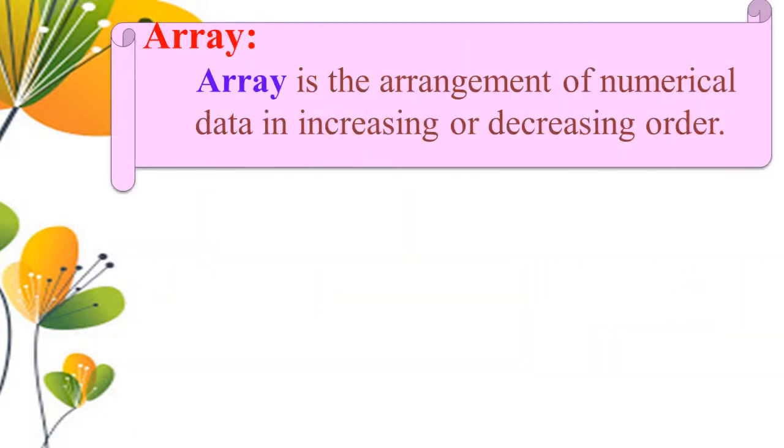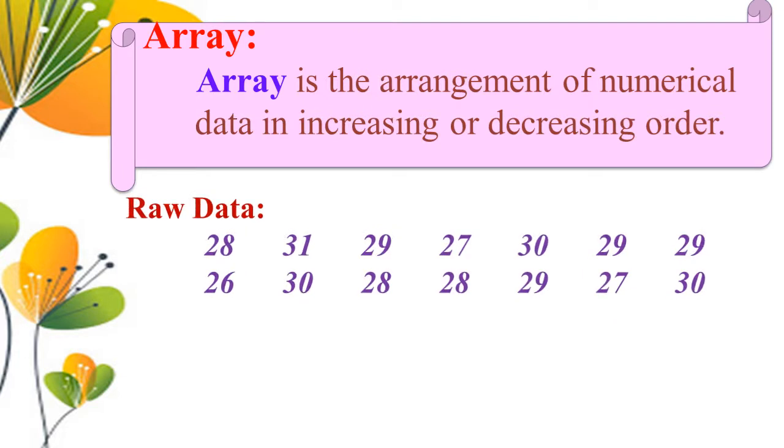So let us see what is an array. An array is the arrangement of numerical data in increasing or decreasing order. So let us understand with one example. The given raw data are 28, 31, 29, 27, 30, 29, 29, 26, 30, 28, 28, 29, 27 and 30. Now we will write the array. So an array is the arrangement of numerical data in increasing or decreasing order.